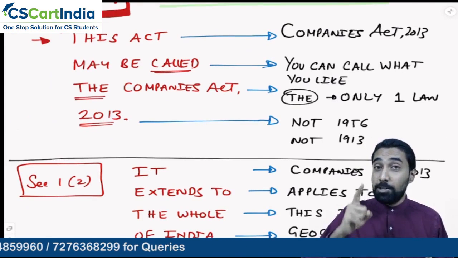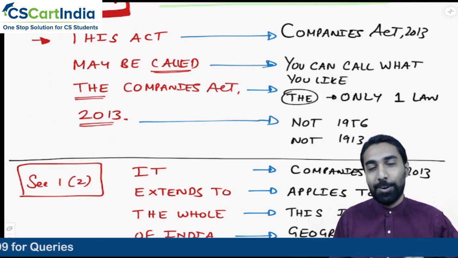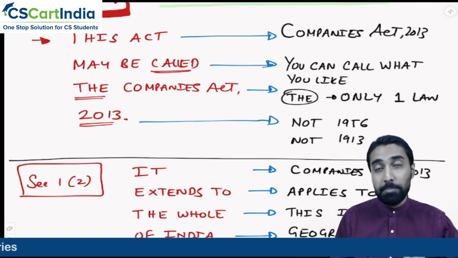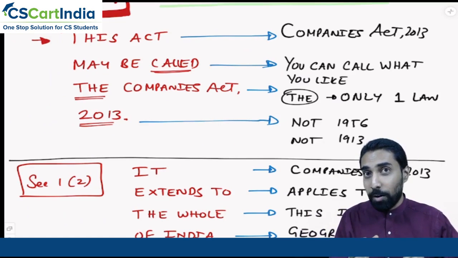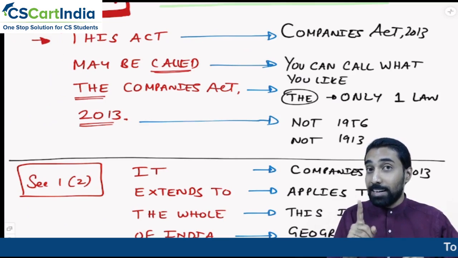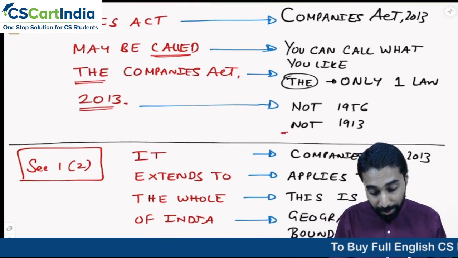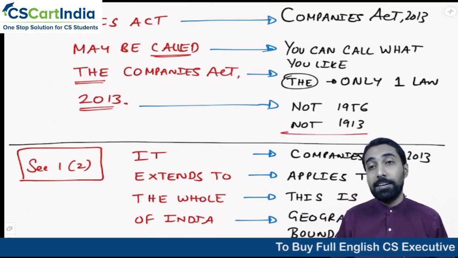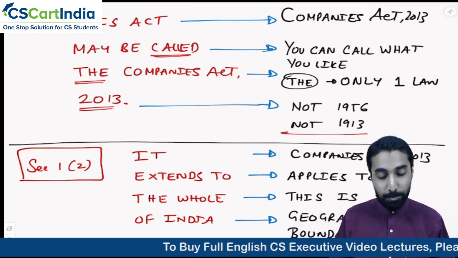Even one single word makes a huge difference when we understand law. It is not just Companies Act, it is the Companies Act. That means in India, the primary law is just one, and that is the Companies Act of 2013. So not 1956, not 1913, but the Companies Act of 2013. That is what it means.